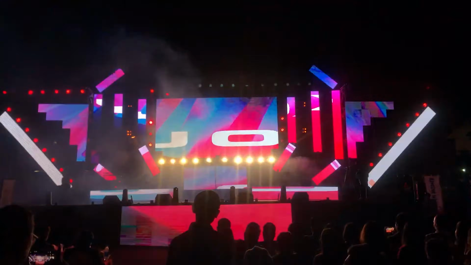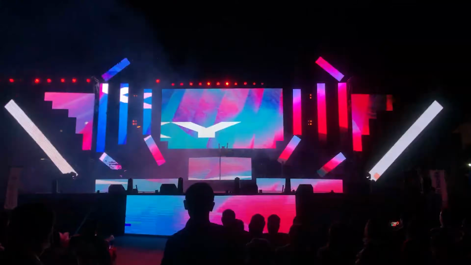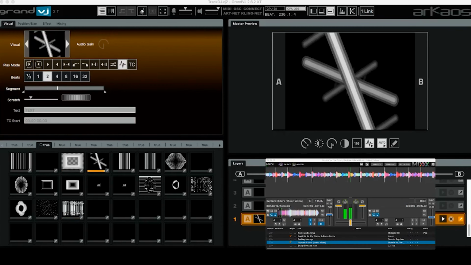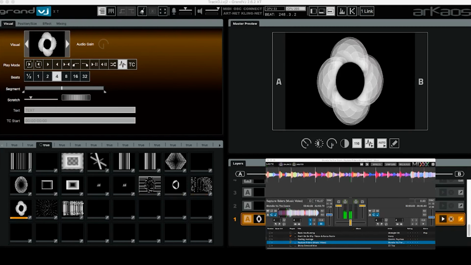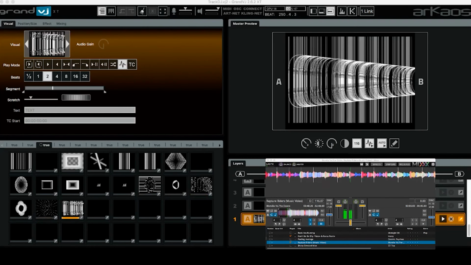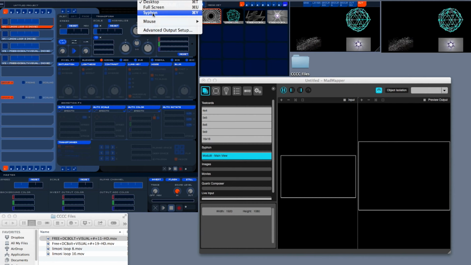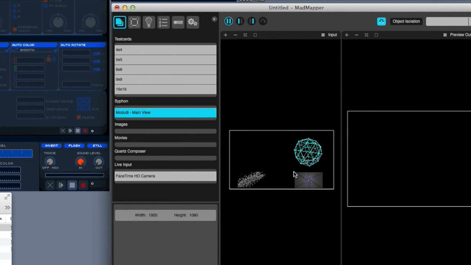Let's take a look. Arkaos Grand VJ, a powerful and flexible VJ software that offers you advanced features such as real-time video and audio mixing, MIDI and DMX integration, and support for a wide range of media formats. Modulate, a real-time video composition and performance tool that features a flexible and intuitive interface, supports multiple layers and a wide range of effects and filters.